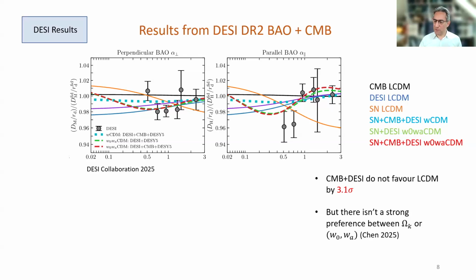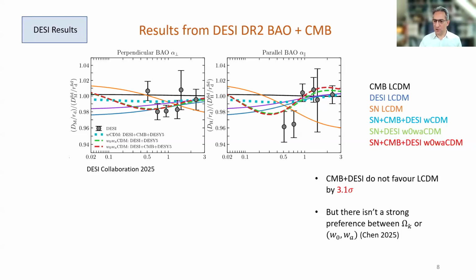In fact, within the lambda CDM model, we can say that we are discrepant by 3.1 sigma without including any supernova at all. However, we cannot say for sure if this is evolving dark energy or perhaps a modest spatial curvature corresponding to an open universe.